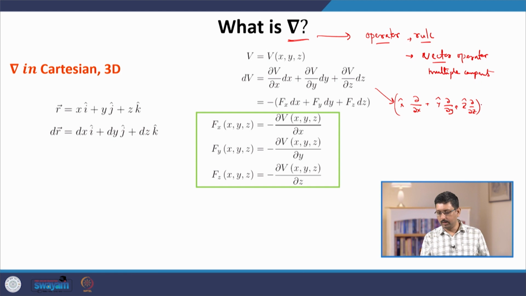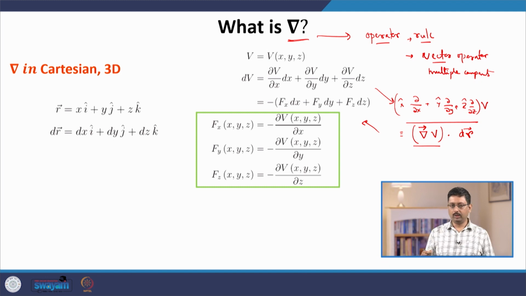This particular rule acts on the function V, giving grad V, so the resultant quantity is a vector, and this can now be taken in a dot product with the displacement, and that will produce this particular expression.